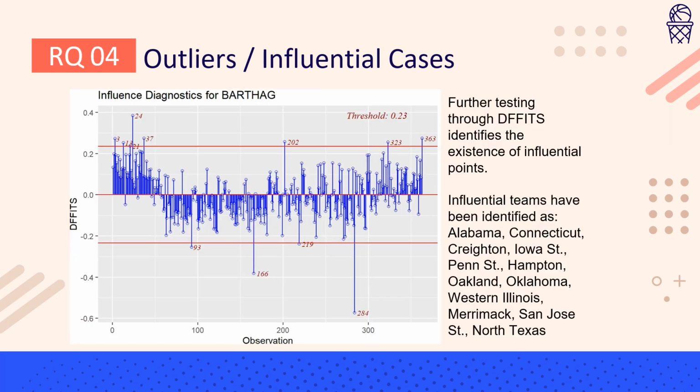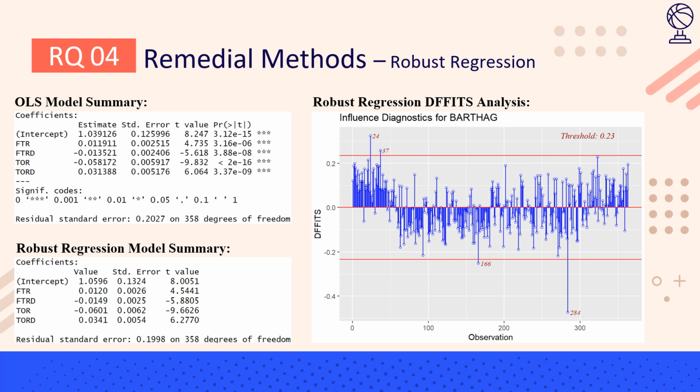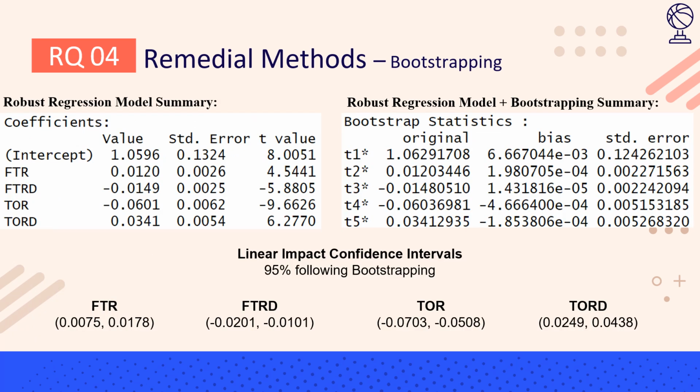However, seeing that there may be influential points, I decided to run further tests using the DFFITS model. As we can see here, this did return some values of influential points, indicating that there are issues and it may be necessary to run robust regression. And so I decided to do so. As we can see with the summaries of the OLS and robust regression models, the robust regression does have a lower residual standard error, indicating that it's likely a better model. And running DFFITS with it as well, we are seeing that there are fewer total influential points, indicating that this should be a better fit.